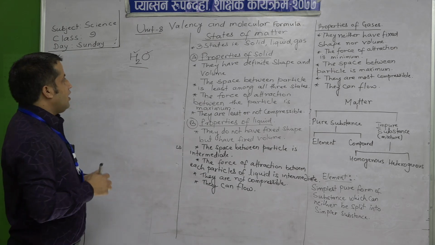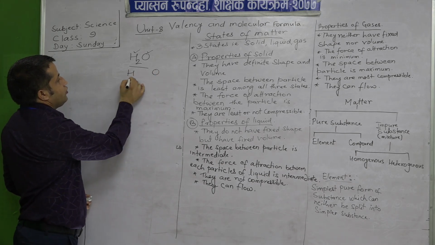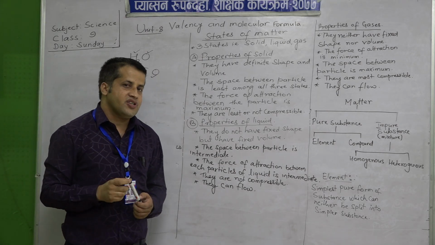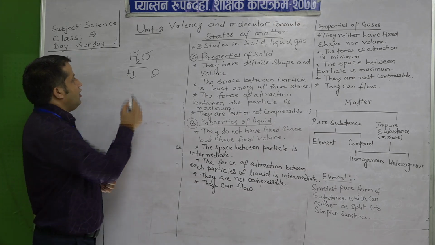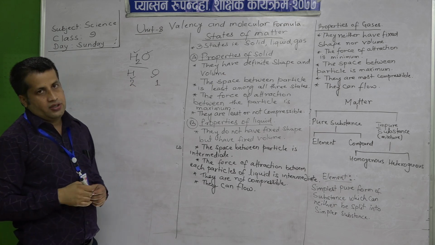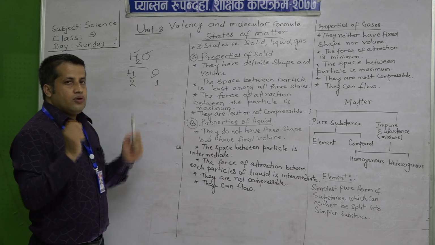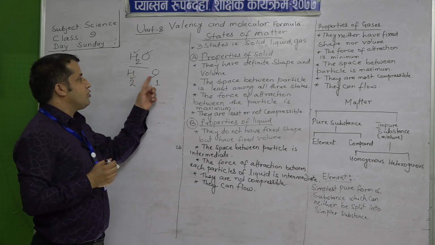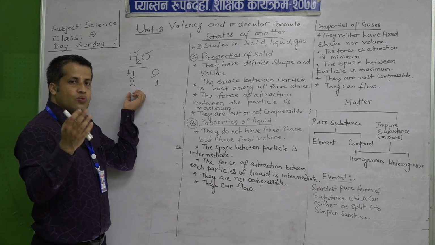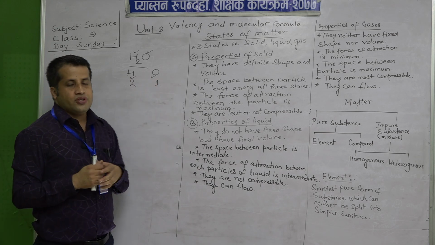Here hydrogen and oxygen atoms are combined with each other in a fixed ratio. Hydrogen is 2 and oxygen is 1. So, water is made of two elements, hydrogen and oxygen, in the fixed ratio of 2:1.